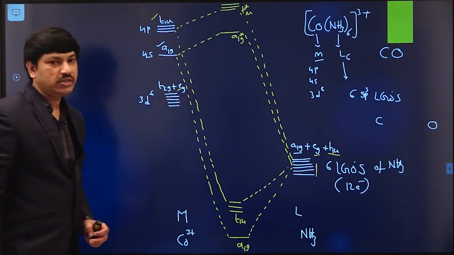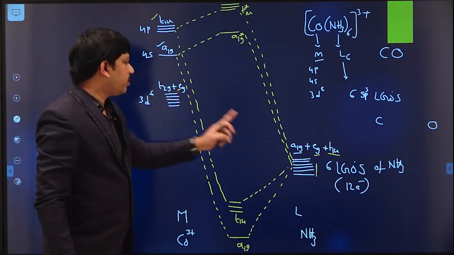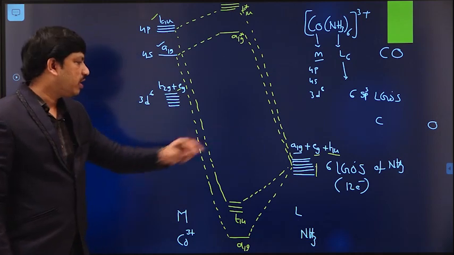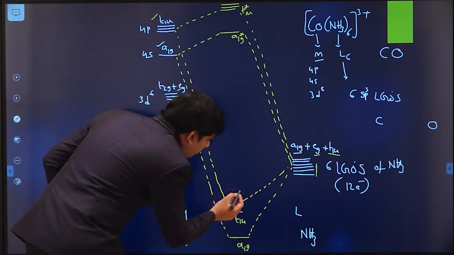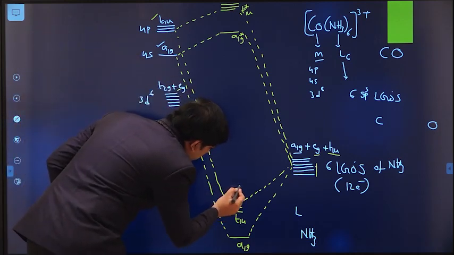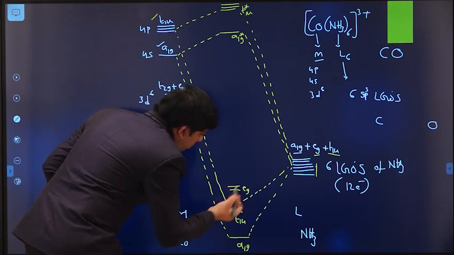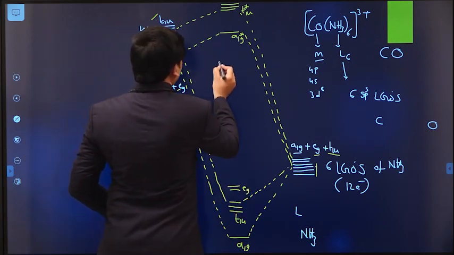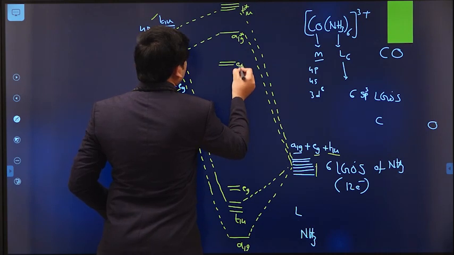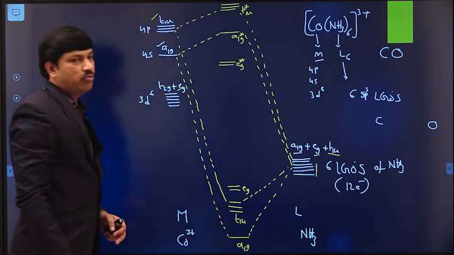also we have Eg symmetry. So these Eg symmetric orbitals combine with the Eg symmetric orbitals in the ligand group orbitals. Let us say these are the Eg bonding and these are the Eg star anti-bonding.